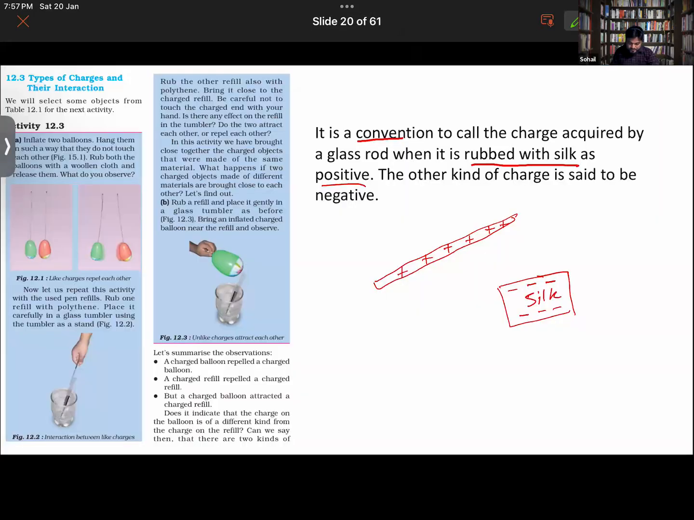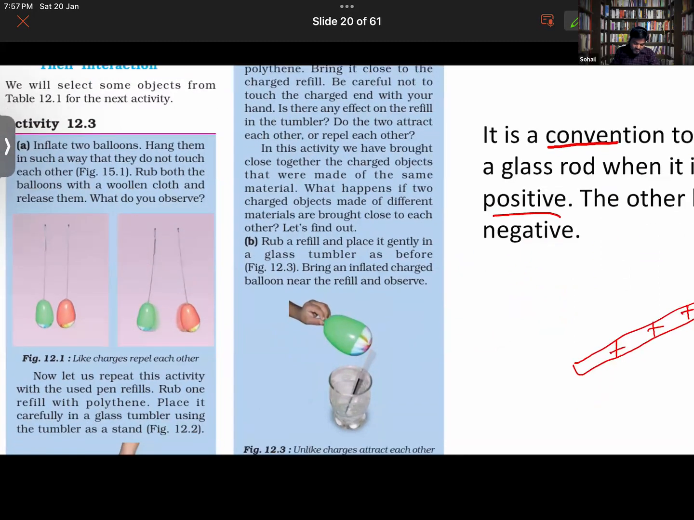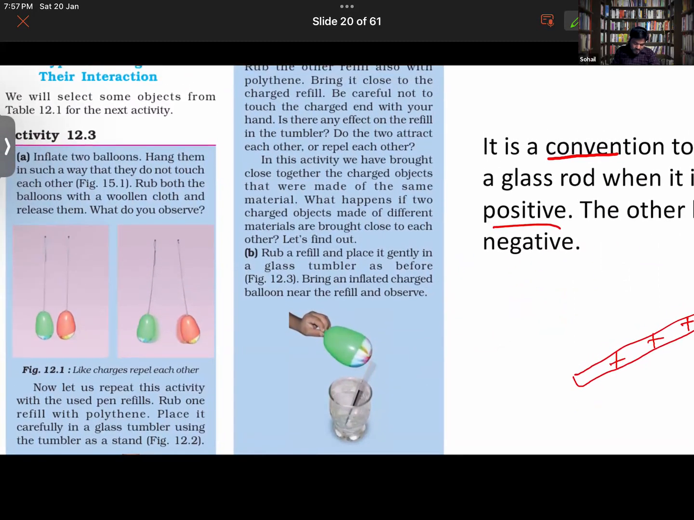In the NCERT book you will find these given activities. In fact, one can understand it by reading them oneself as well. So here again, what is happening basically? Opposite charges are developing. You take two inflated balloons and hang them in such a way that they are not touching each other, and rub both balloons with a woolen cloth, and thereby they will develop some charges and then they will repel each other like this.